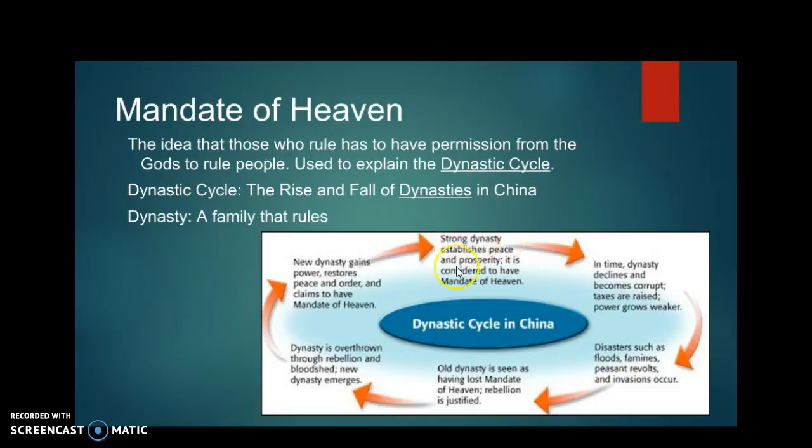Now, the dynastic cycle is the rise and fall of dynasties. The rise and fall of dynasties. Now, what are dynasties? Dynasties are families that rule. So the families that rule rise and fall in the dynastic cycle. And the way they explain the rise and fall of these dynasties in a dynastic cycle is the Mandate of Heaven, which is this concept that I have permission from the gods to rule over the people. That I'm not doing it because of myself, I'm doing it because of the dynastic cycle, because of the Mandate of Heaven.